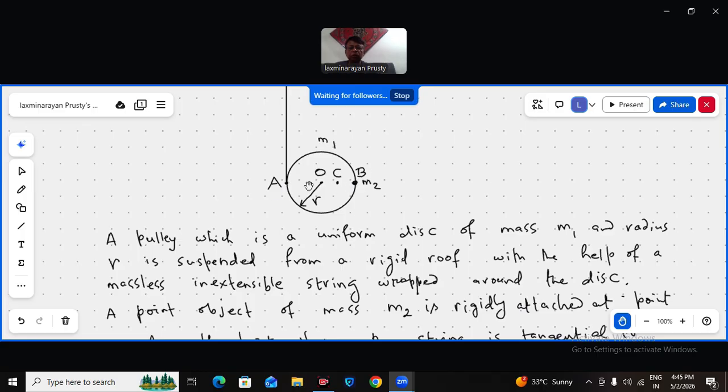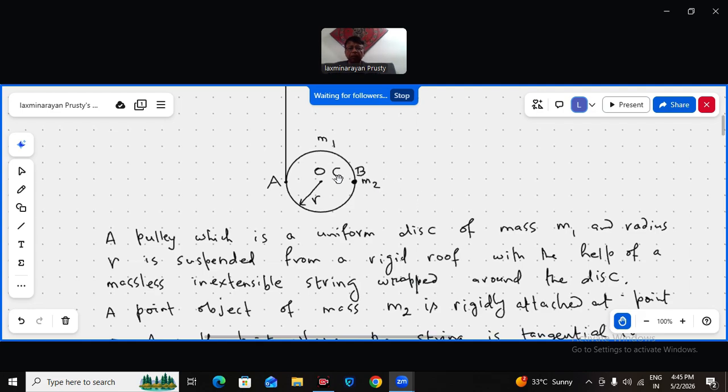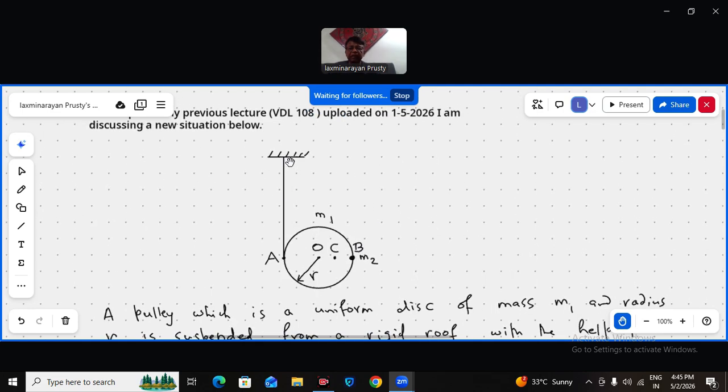B, opposite to point A. O, C are in the same line. O is the center of the disk, C is the center of mass of the disk and M2. Disk mass is M1, radius R. This is the inextensible, massless string wound around the disk.